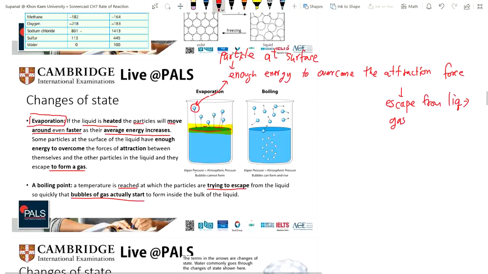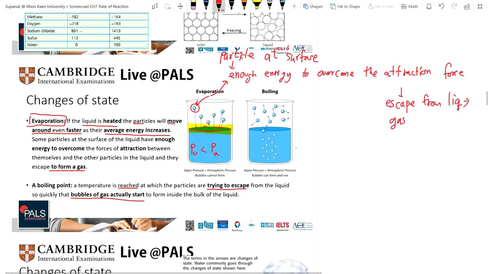So the difference between evaporation and boiling: in evaporation, the vapor pressure is less than the atmospheric pressure. Actually, I'm going to write PV here. PV, the vapor pressure, is less than PA, the atmospheric pressure.